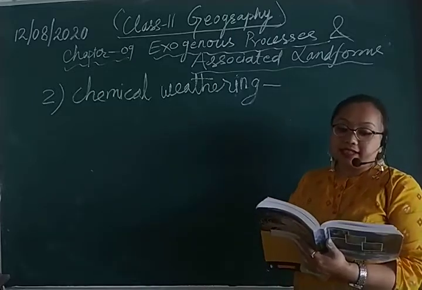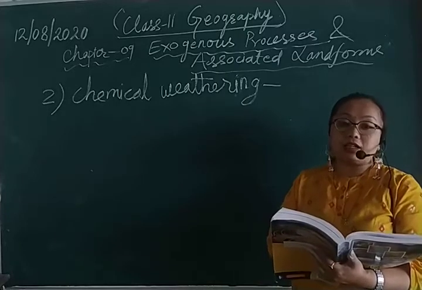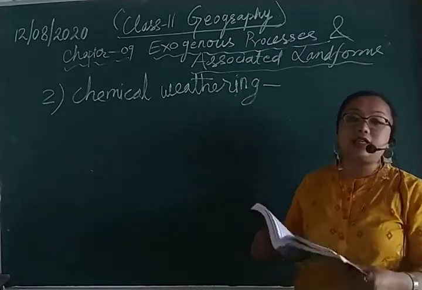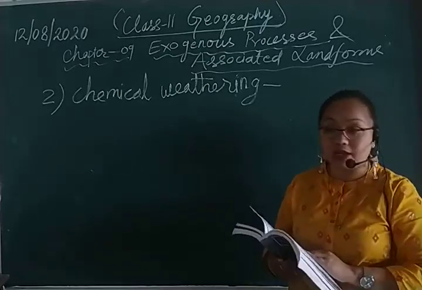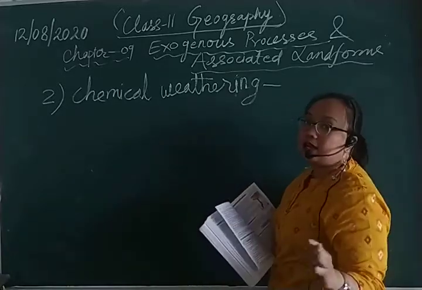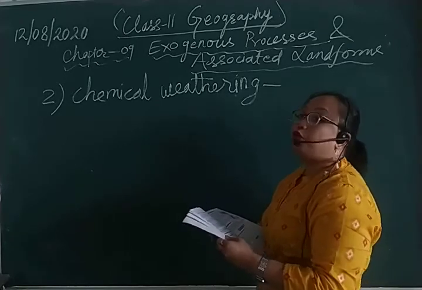Here again, there are certain processes of chemical weathering. So let us see the process of chemical weathering. The following are the major processes of chemical weathering. Altogether, there are 4 processes.